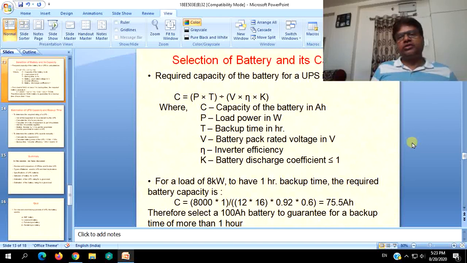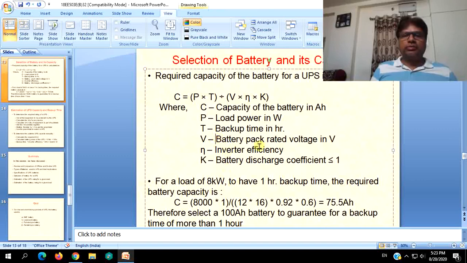Current rating will be the same for both. But on the contrary, go back to the same basics of the series and parallel circuits. If the same batteries are connected in parallel, the terminal voltage will be 12 volts only, but the current capacity will increase. So you have to keep that in mind.